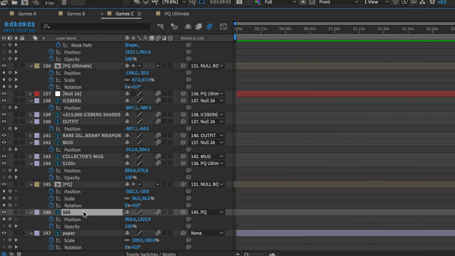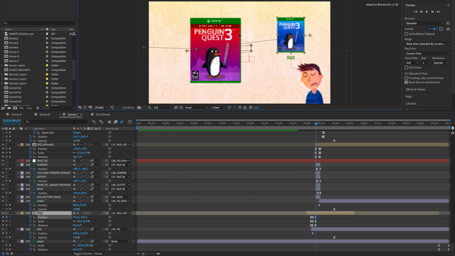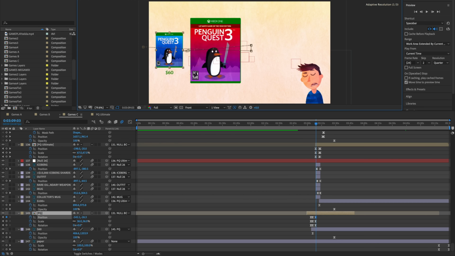To connect $60, so it's going to follow wherever Penguin Quest goes, I click this little swirly icon here. I actually click and drag, and we call this the pick whip. And so I'm going to pick whip $60 to Penguin Quest, and now it's going to show up as connected. This is linked to Penguin Quest. So now when I move Penguin Quest around, look what's happening. $60 is moving around at the same time.